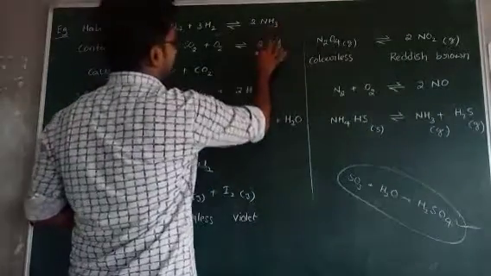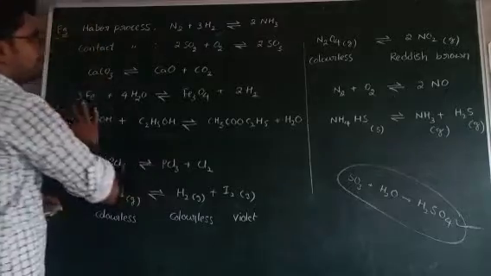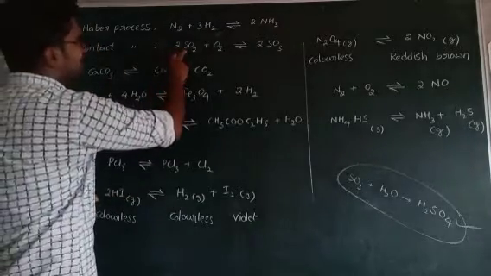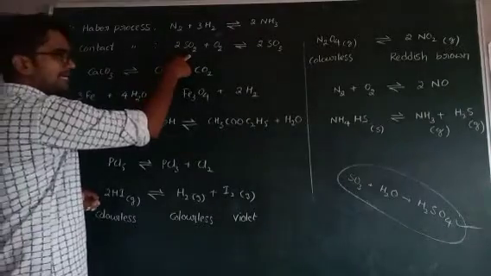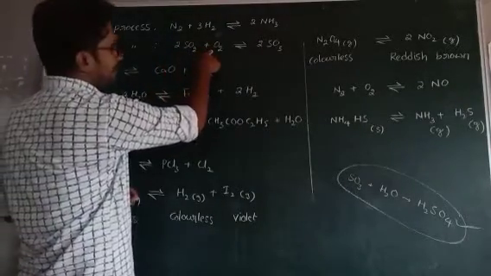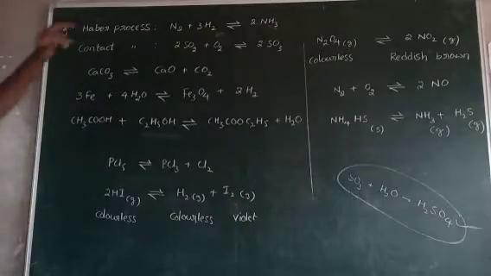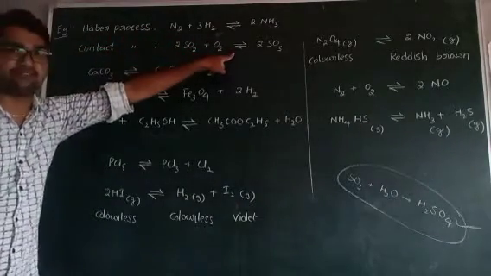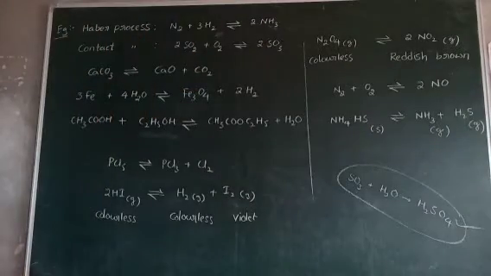So SO3 is one of the required materials for the preparation of sulfuric acid. This SO3 is prepared by using sulfur dioxide and oxygen. 2 moles of sulfur dioxide react with 1 mole of oxygen. It gives 2 moles of sulfur trioxide. It is also a reversible reaction. Forward and backward reactions both take place.